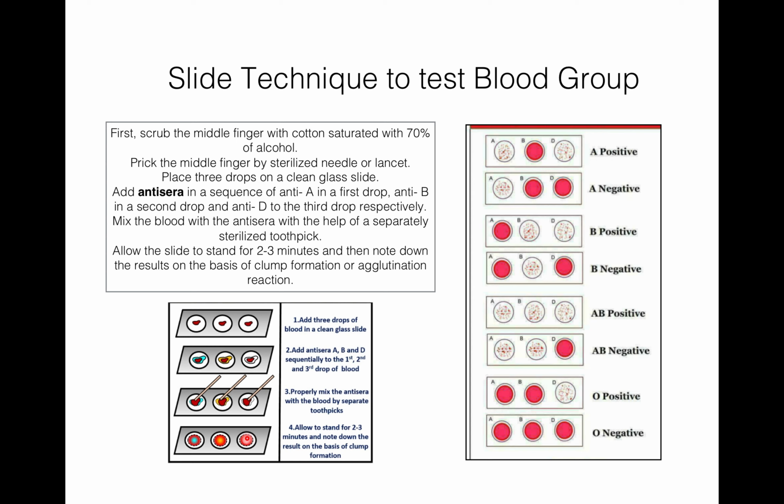So now, after mixing, we will see the result. If clump formation or agglutination takes place here and here only, then the person will be A positive.